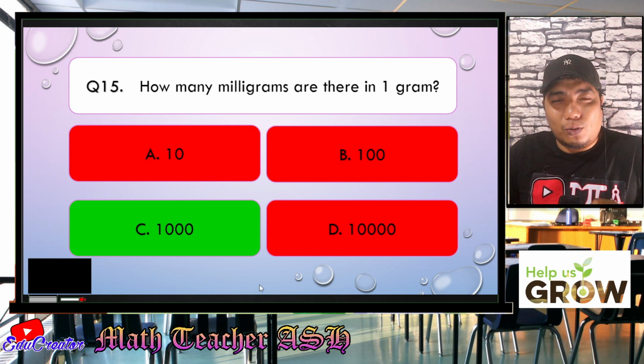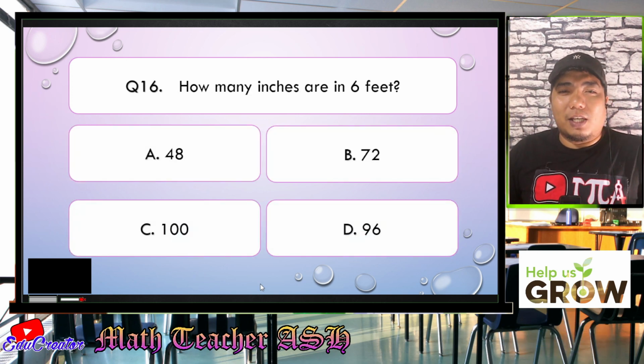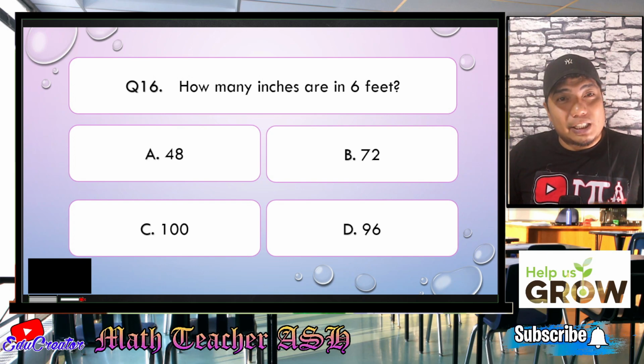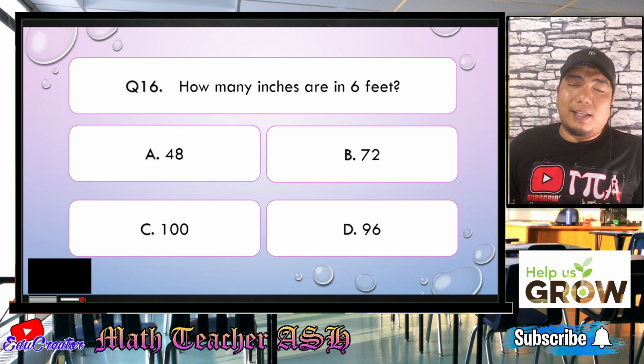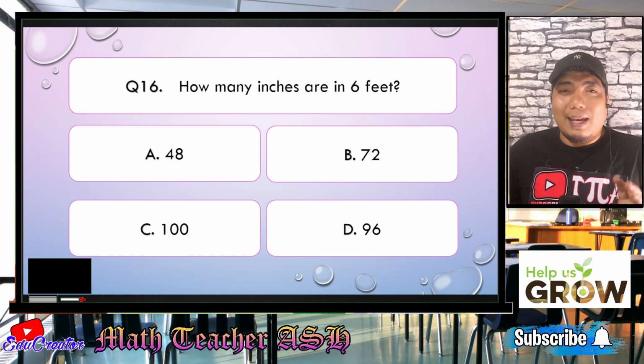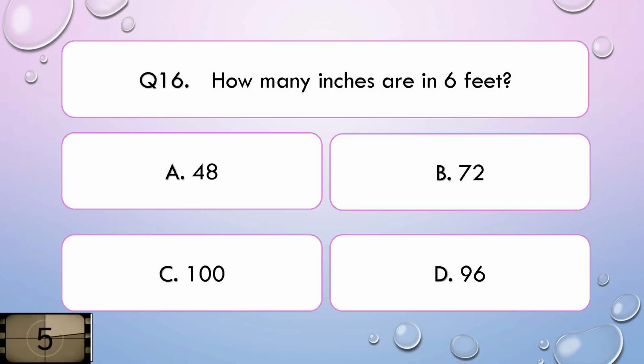Now let us go to question number 16. How many inches are there in 6 feet? Is it A, 48 inches, B, 72 inches, C, 100 inches, or letter D, 96 inches? I'll give you 5 seconds to think about your answer.